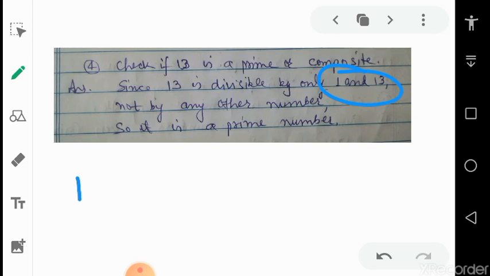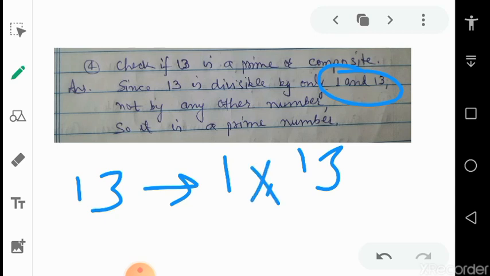It can be written as 1 into 13 in this way. There are no other two numbers whose product is 13, so 13 is a prime number.